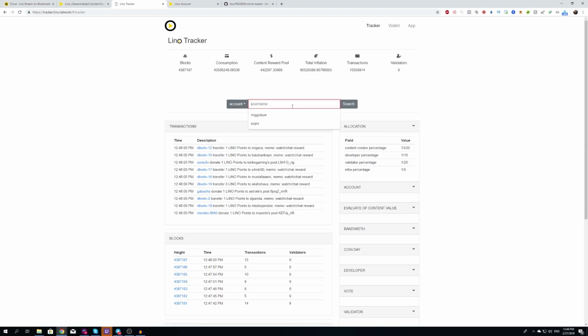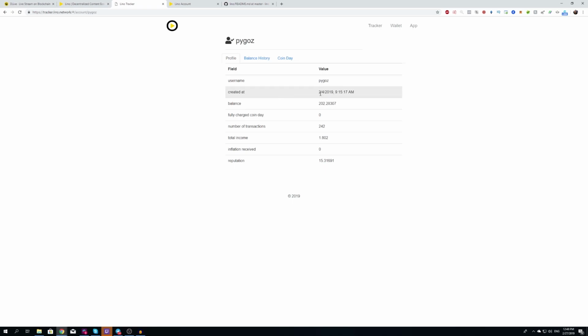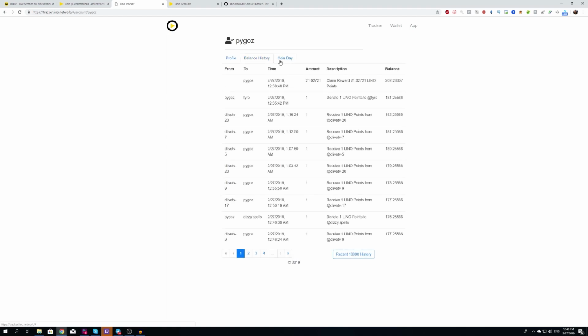Right, so if I go, for example, to my account and I type in my account, right, you can see that mine was created the 4th. This is my balance right now, number of transactions, total income, and my reputation, right? And then obviously you have a balance history, so you can see everything's transparent, guys.